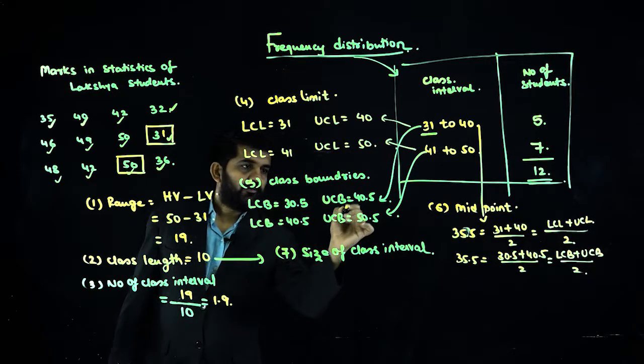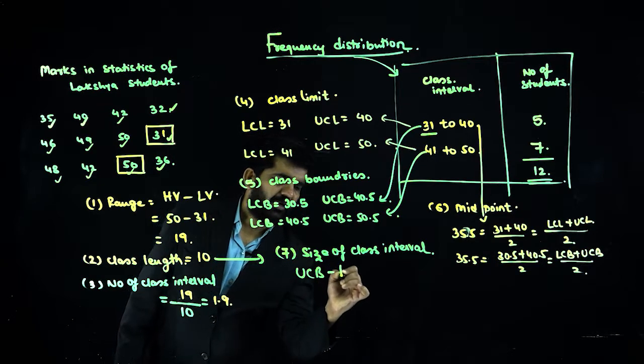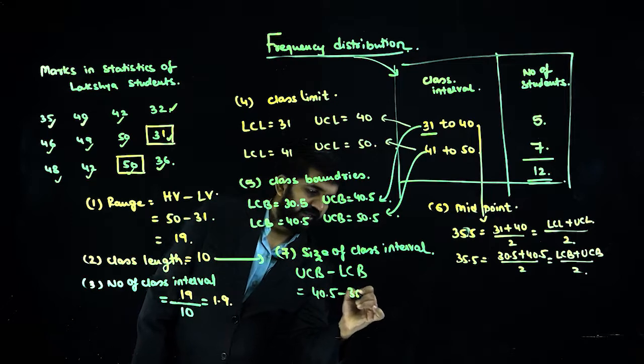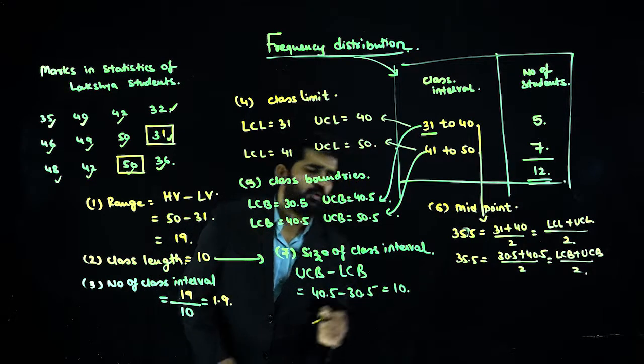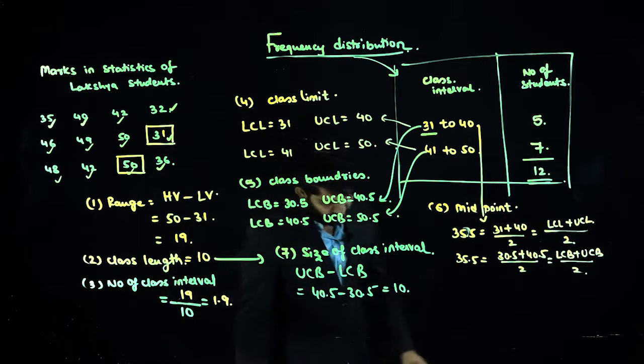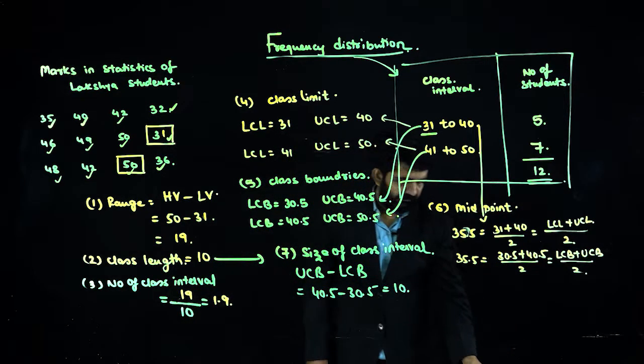What is size of class interval? Upper class boundary minus lower class boundary. 40.5 minus 30.5 is equal to 10. That we have already decided. So class length and size of class interval is one and the same.